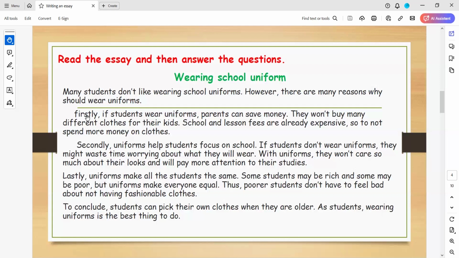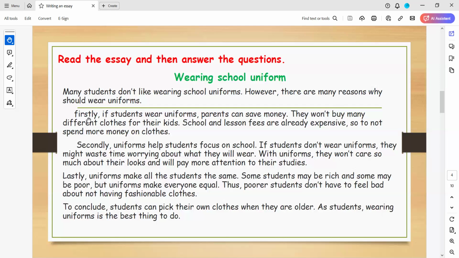The transitions here. So many students don't like wearing school uniforms. However, here is a transition or not? Yes, it is. That's great. So we have here two sentences, and when we use however, I will give you the function after a while. So there are many reasons why you should wear uniforms.